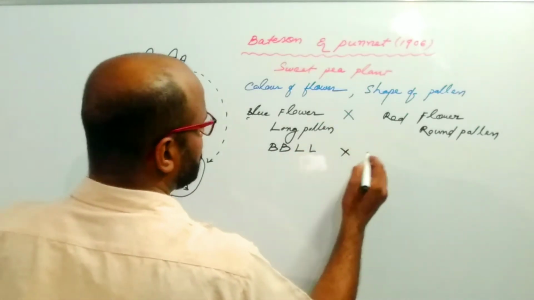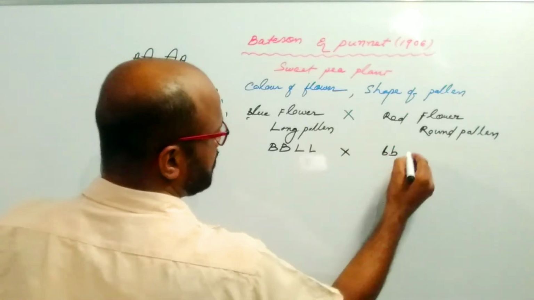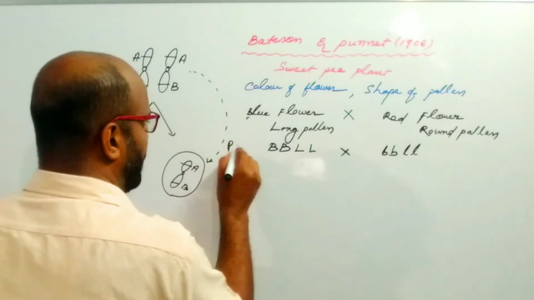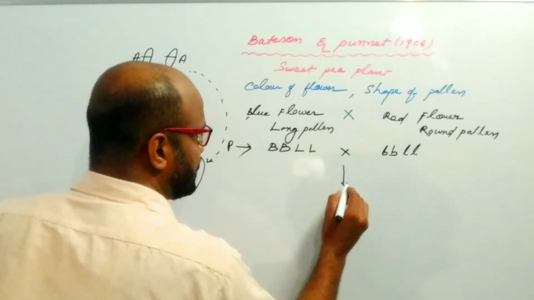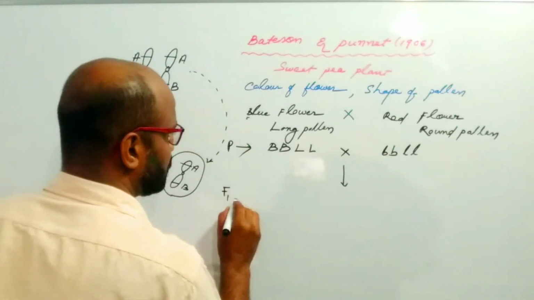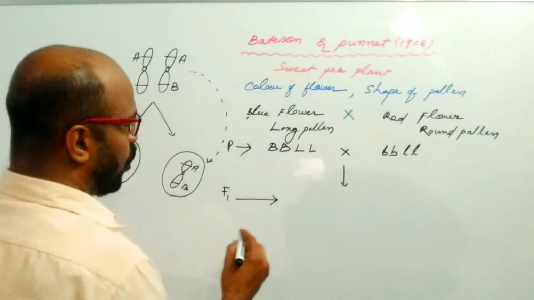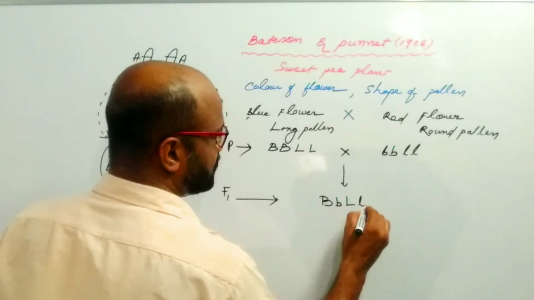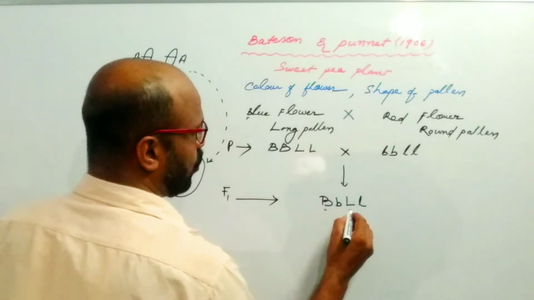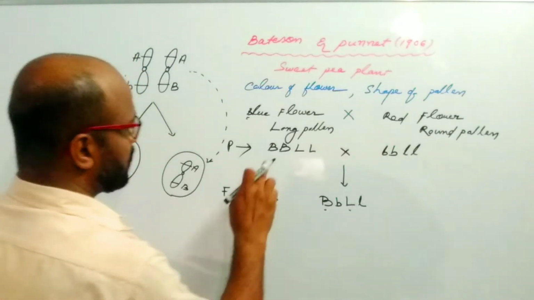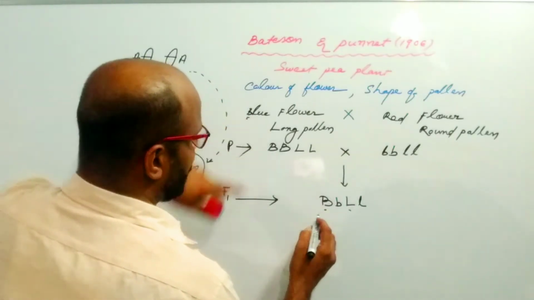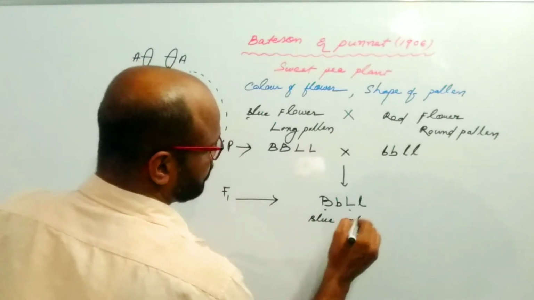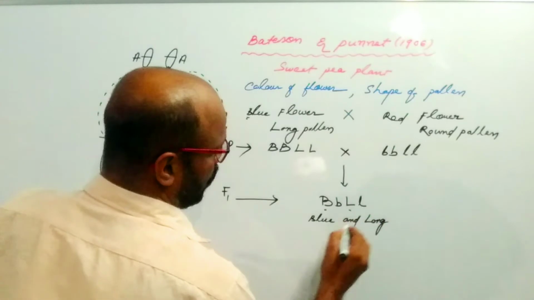The red flower is small bb, recessive, and round pollen is small ll. This is the parent generation, and in the F1 generation they got capital B small b, capital L small l. So all the offspring were blue with long pollen.